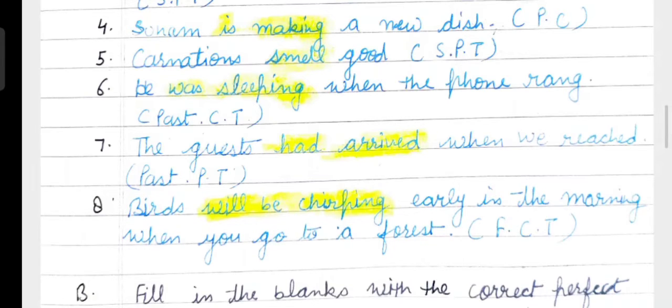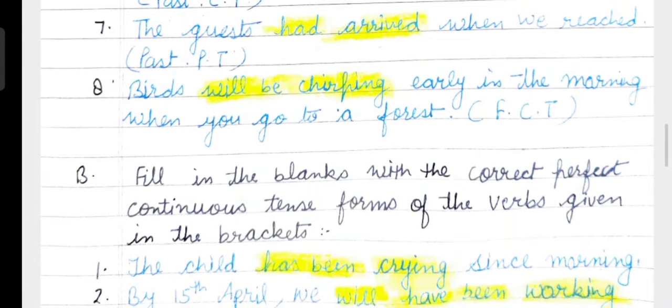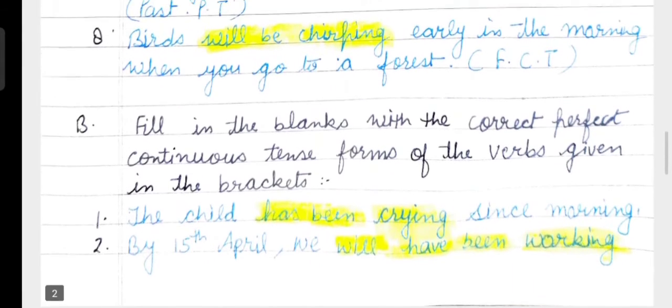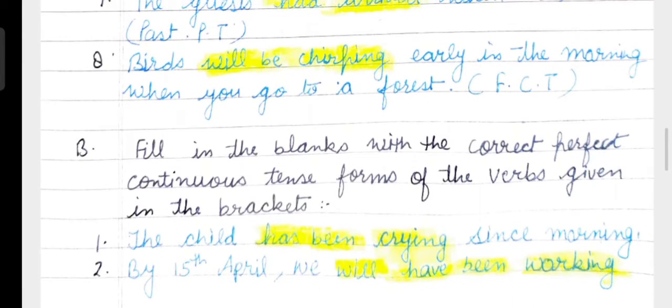Now the last question of the exercise, which is question B of Grammar Glee, and that says fill in the blanks with the correct perfect continuous tense forms of the verb given in the brackets. Now see, in all sentences we have to use perfect continuous tense. But the tense can be different. It can be present, past or future. So number 1, the child has been crying since morning.